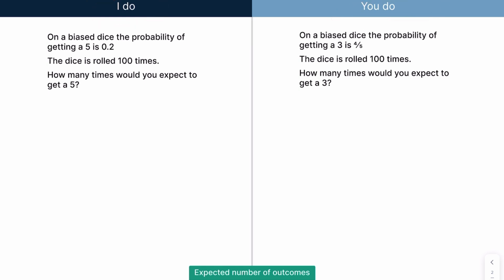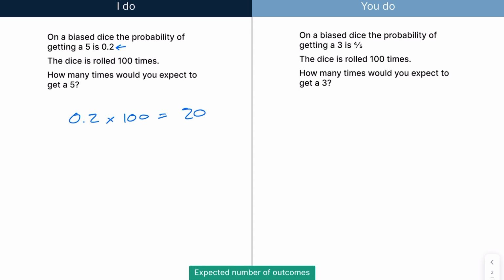So with the first one here, we have got a biased dice. The probability of getting a 5 on a biased dice is 0.2. The dice is rolled 100 times. How many times would you expect to get a 5? So the probability of getting a 5 is 0.2. We've been told that there. It's rolled 100 times, so we're just going to do 0.2 times 100, and that will tell you how many times you would roll a 5. That is 20.